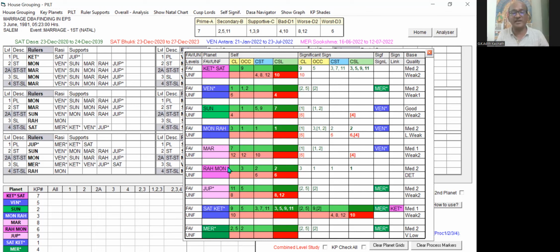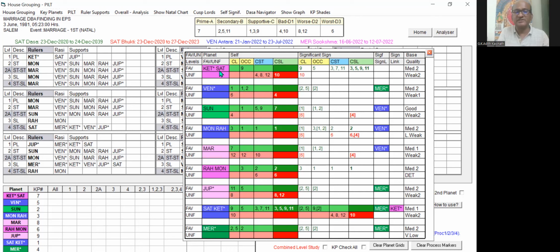In EPS, we take both. But the first planet has to be given priority. Then the second planet, that is the Rasi Lord, has to be taken as secondary support. Now you can see Ketu, you check all planets according to the event. Favorable houses are shown under the favorable. You can see that column, favorable, unfavorable.